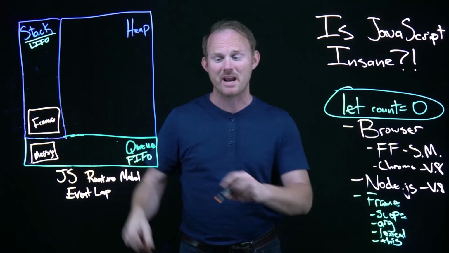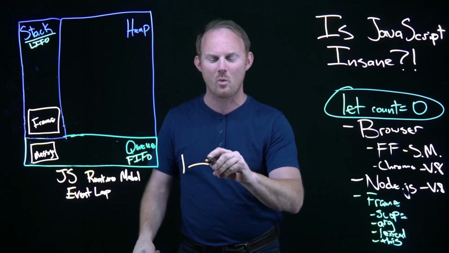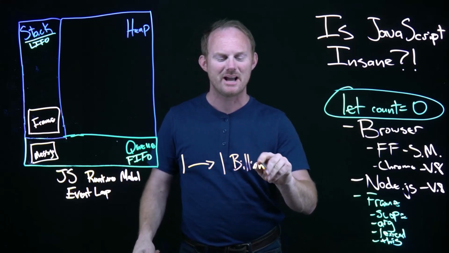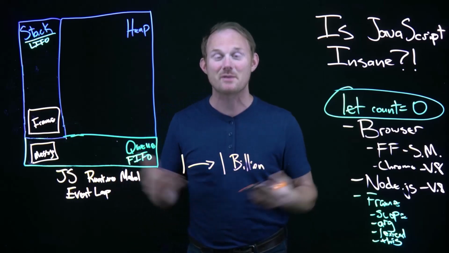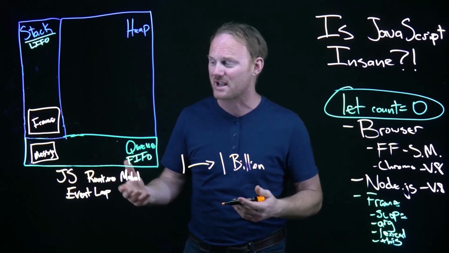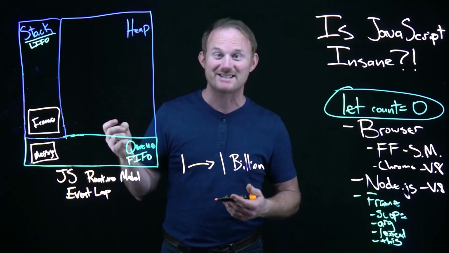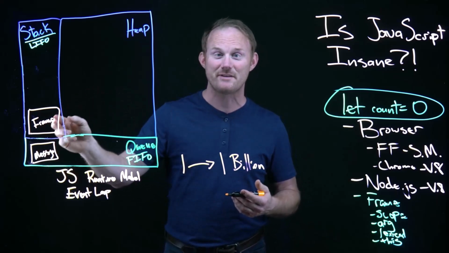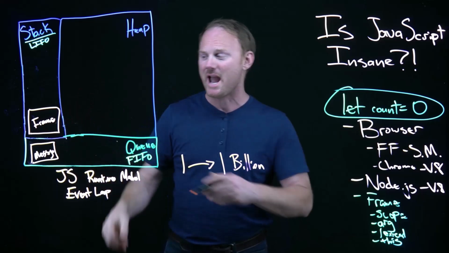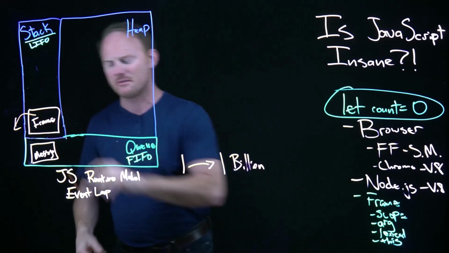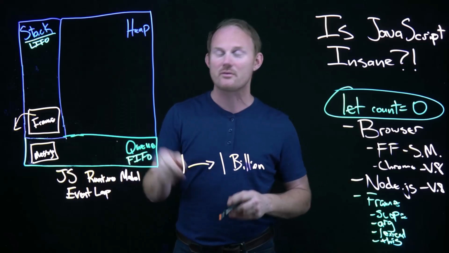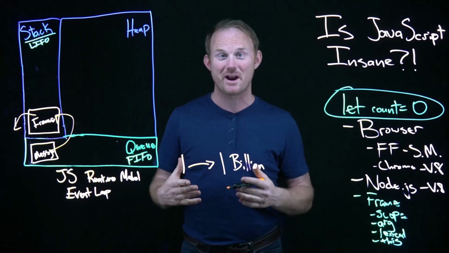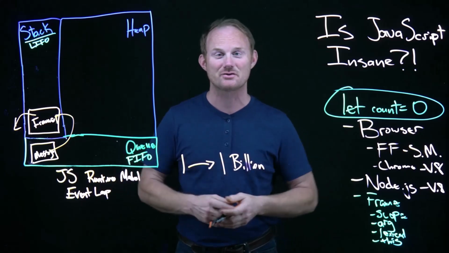Meanwhile, that frame has to run from 1 out to, we ended up going out to 1 billion times. However long that takes, and it took my computer, whatever, 3/4 of a second. This has been waiting that 0 millisecond timeout. It doesn't matter. The frame gets to finish all of its synchronous code, and then it gets popped off, and then it will go looking through the queue. Then this will get pushed on as a new frame, the callback which had our console.log in it.